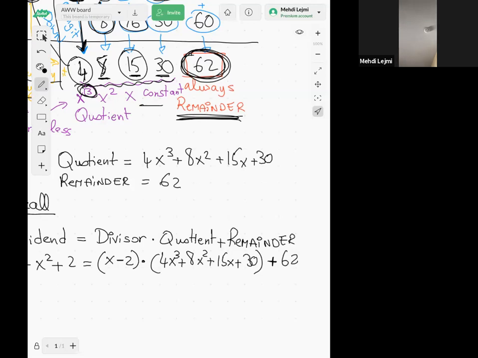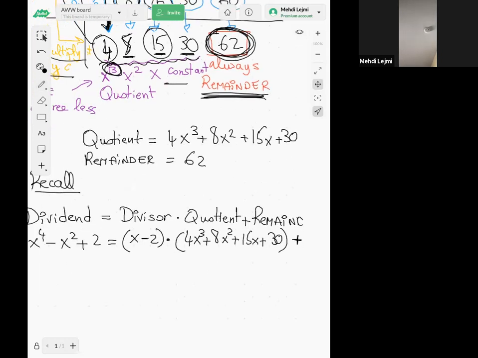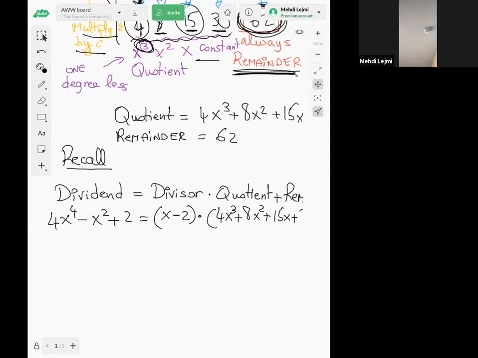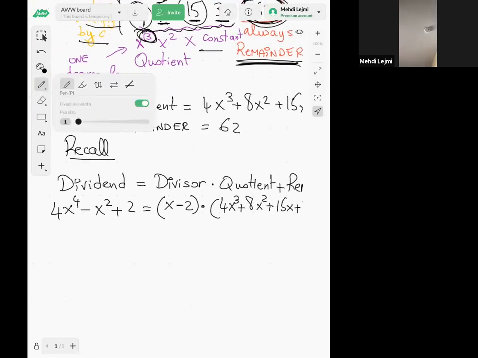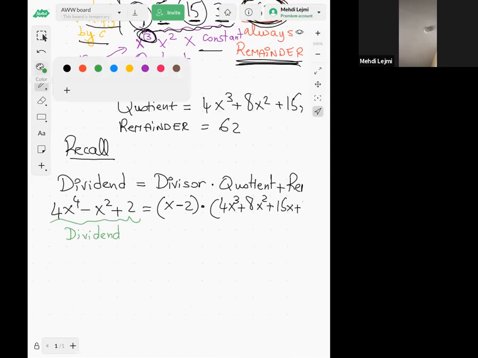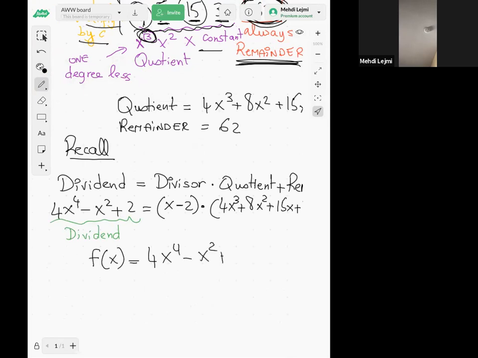Now guys, let me make the following observation. Here's my dividend, this is my dividend, f of x. So let's say my f of x is 4x fourth minus x squared plus 2. All right, so what I'm going to do, I'm going to evaluate f of 2.